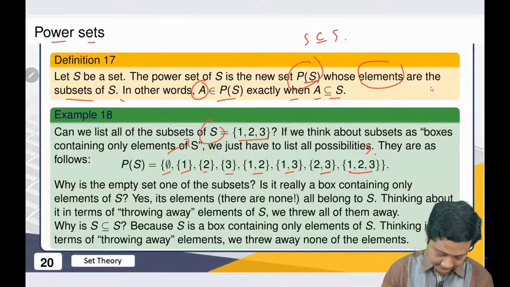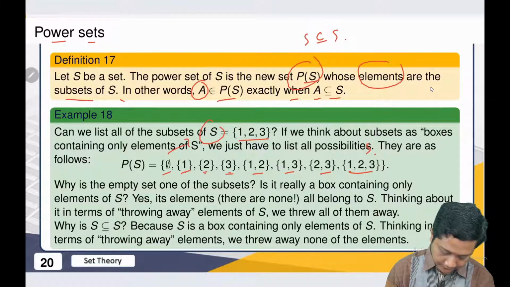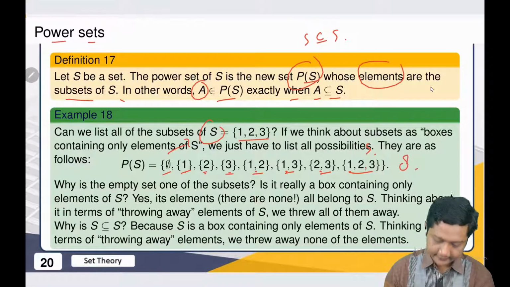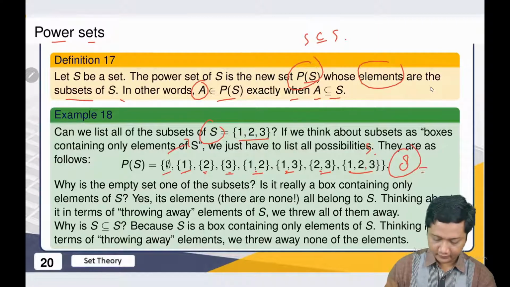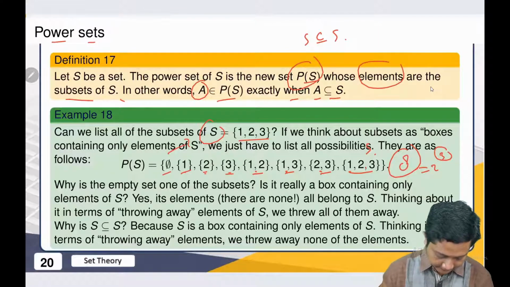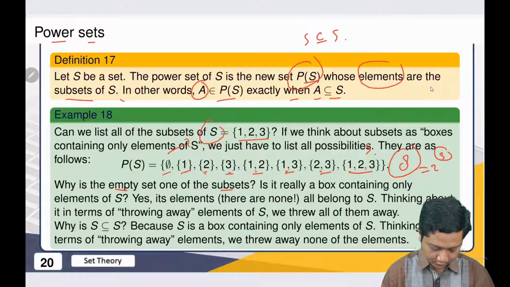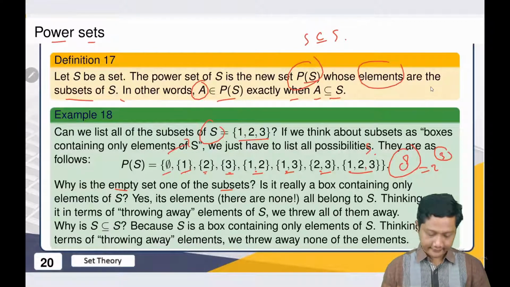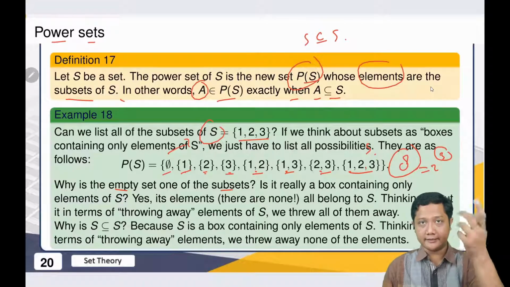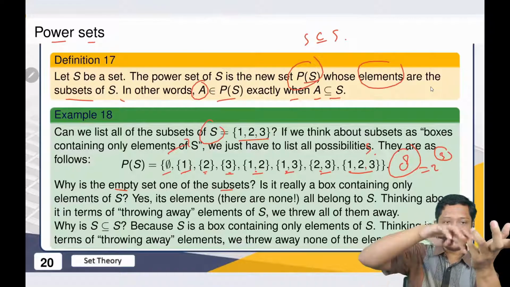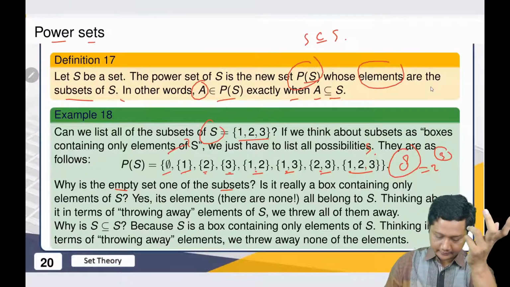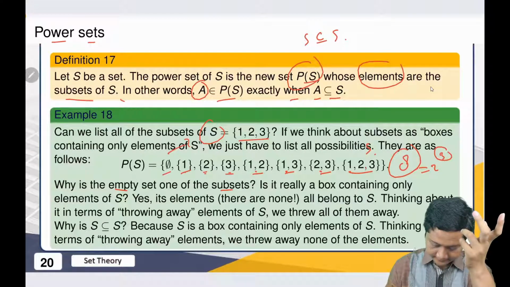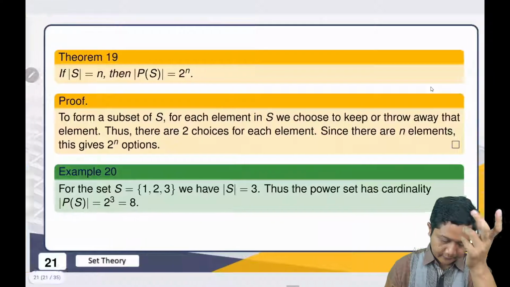That's why we have 1, 2, 3, 4, 5, 6, 7, 8. And is 8 a special number? It is 2 to the 3. And do you know why it is 3? We will learn about it later. And why is the empty set one of the subsets? Of course, because we have no elements, so it's clear that it is a subset of any other set. So that should be clear enough.